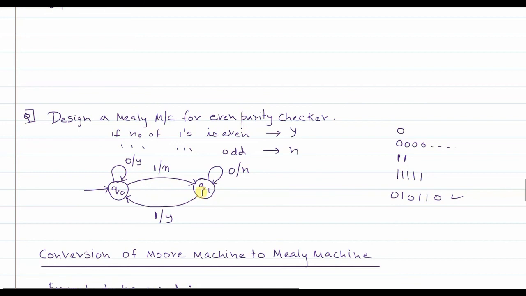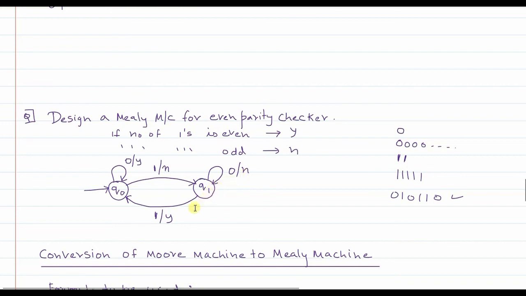If the number of 1s at any time becomes even, then from Q1 you will go back to Q0. So when you are in Q1 and you get a 0, it means that before this 0 an odd number of 1s have occurred, no matter how many zeros have occurred. So even one or more zeros encountered in the Q1 state, all those strings should be rejected. That's why this is no.